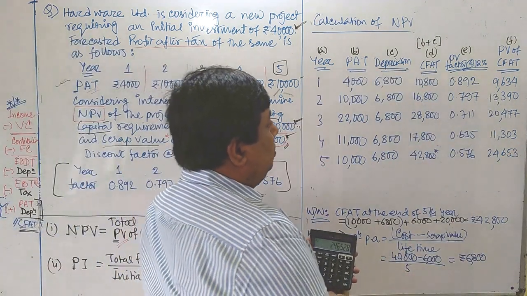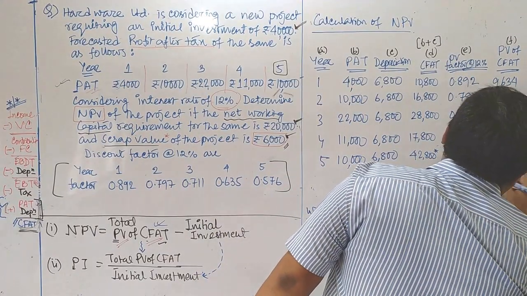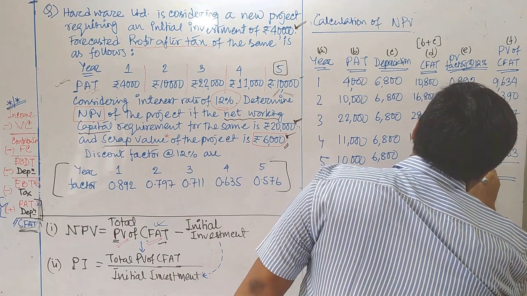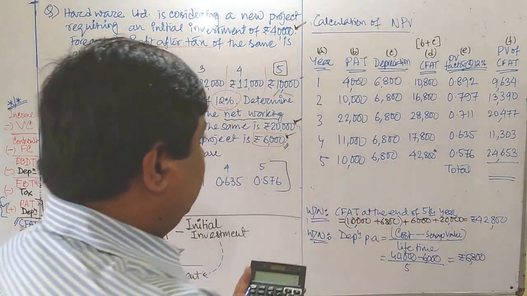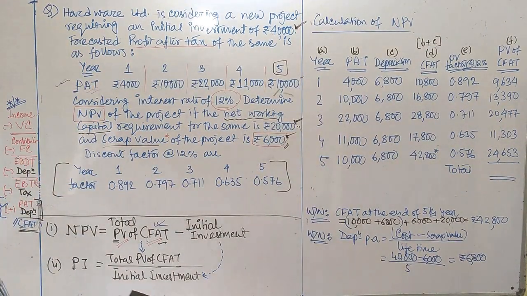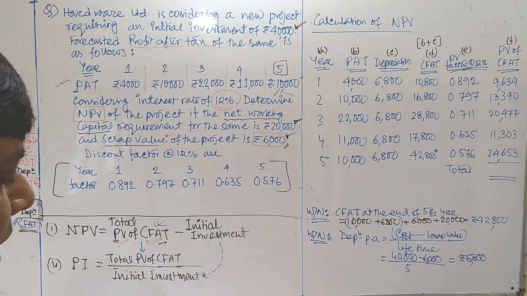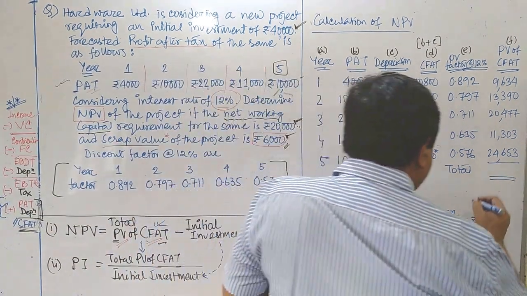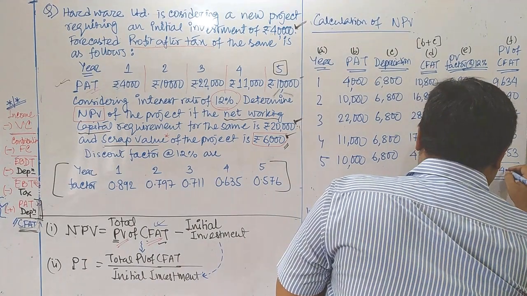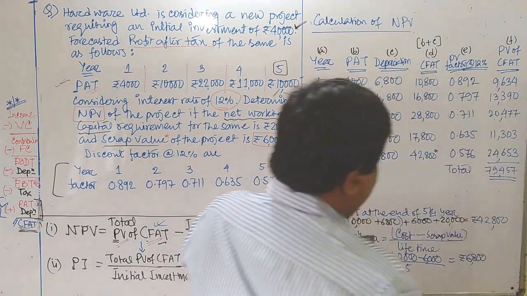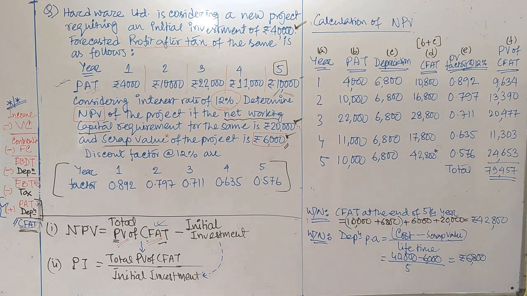Now make the total of the PV of CFAT column: 9634, 13390, 20477, 11303 and 24653. So I get a total of 79457.